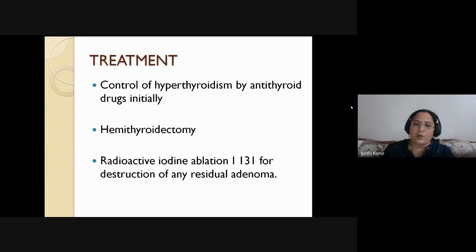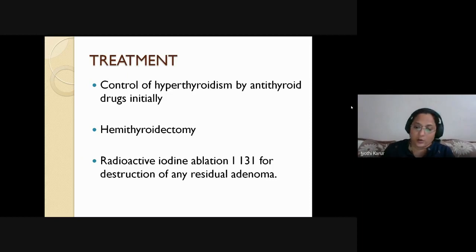What happens if you do hemithyroidectomy? Once the toxic nodule goes away, once the dominant nodule is removed, the surrounding thyroid tissue will become normal and start secreting normal levels of thyroid hormones. You may ask me, Madam, if there is excessive hormone production, what about TSH? See, the nodule will go out of control of TSH, whereas the normal thyroid tissue will be usually under the control of TSH.